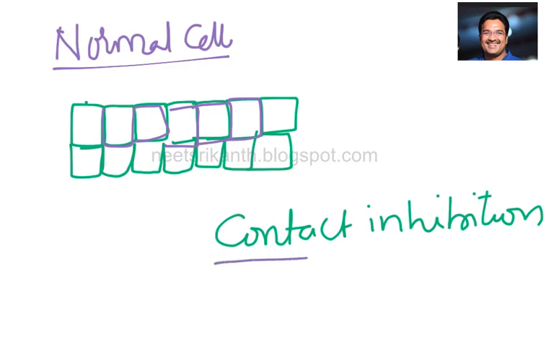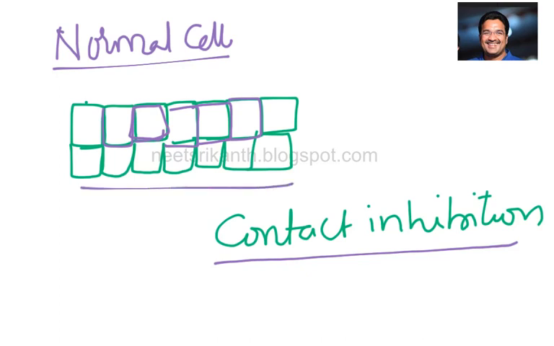That is the property called contact inhibition.